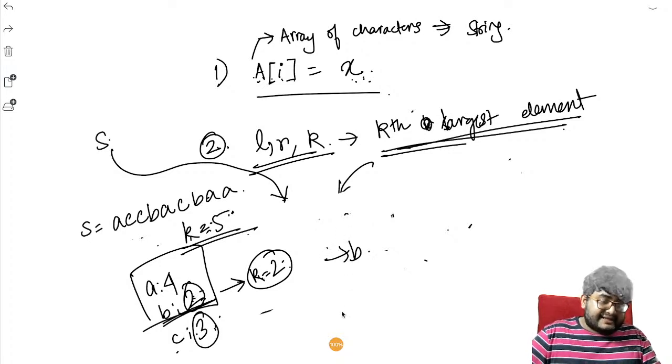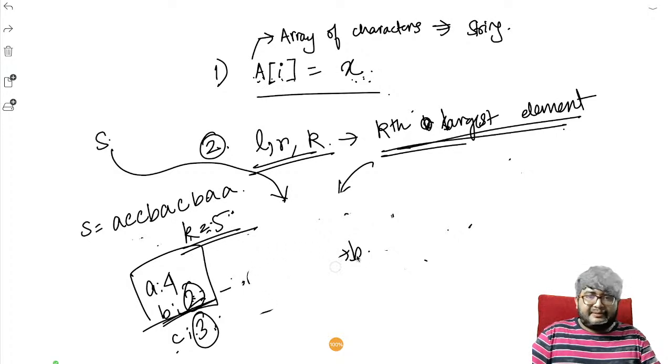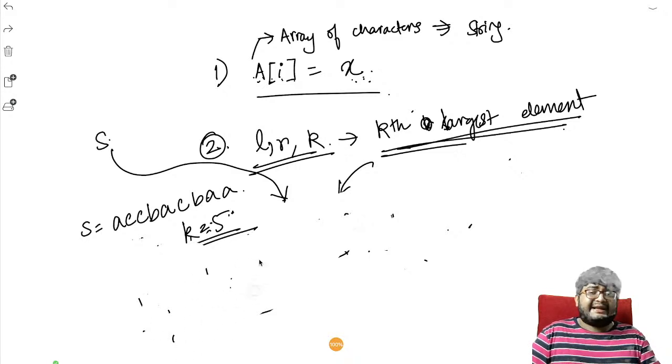Yes, exactly. K minus equals the letter frequencies while going from Z to A. So we can do it like this. We can run a reverse loop and just check which is the kth largest character. Simple. Now we are done with the solution actually. We have found out the solution.